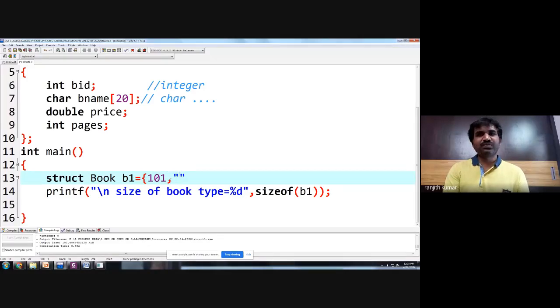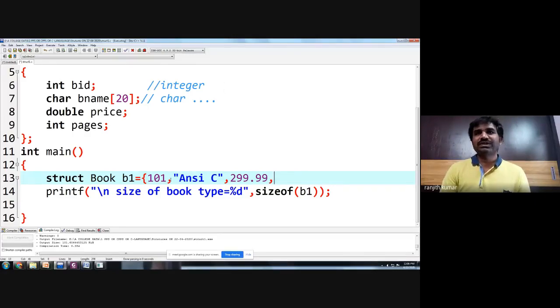ANSI C. And what is the price of the book? Assume that it is 299 or 199, we will take 299.99.